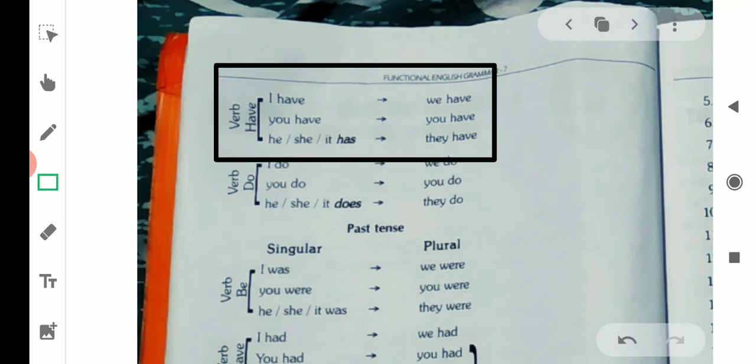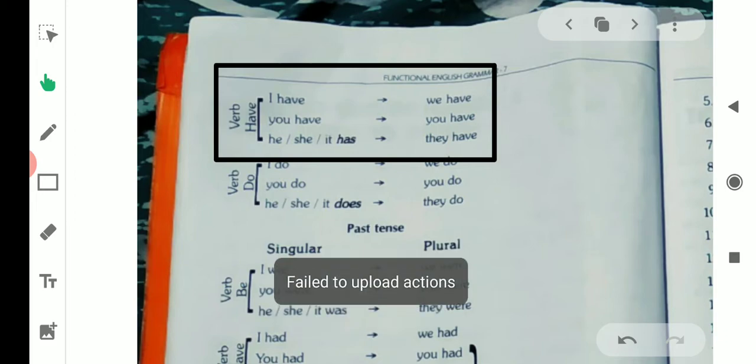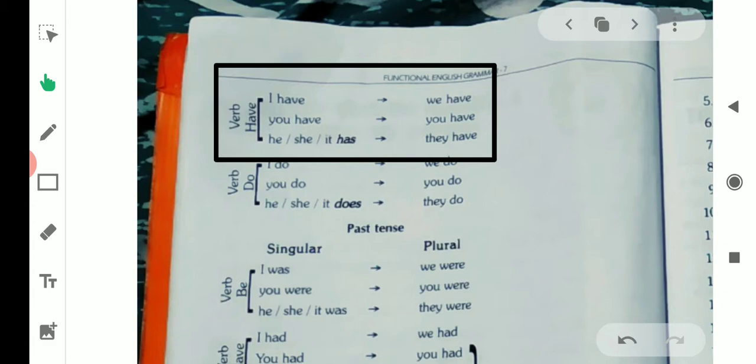Singular form also you have and plural form also will be you have. We always use have with you. He, she, it has. With the singular pronouns he, she, it, we use the helping verb has. And with the plural form we use have.